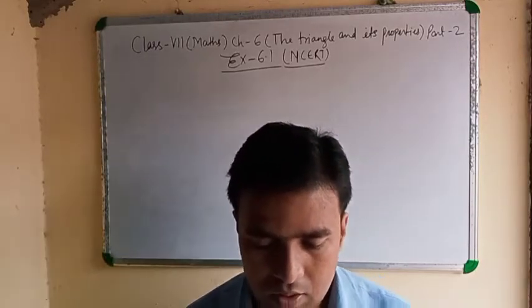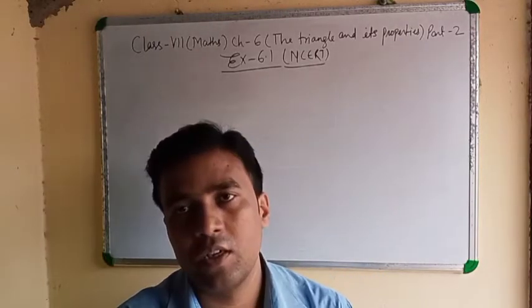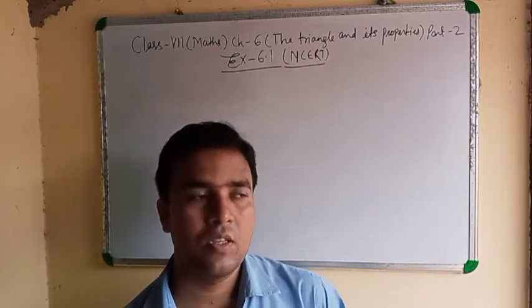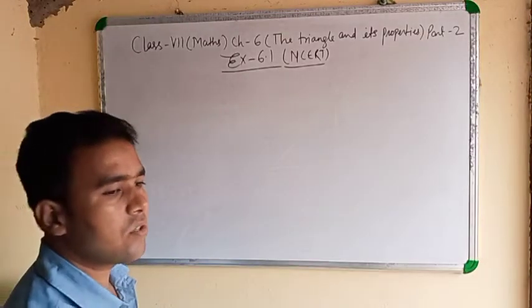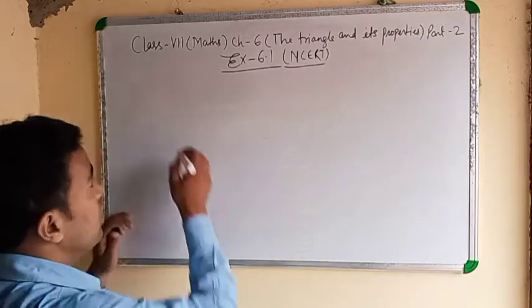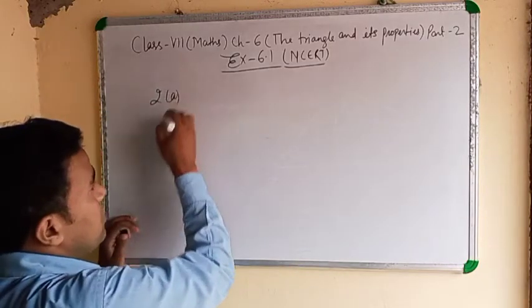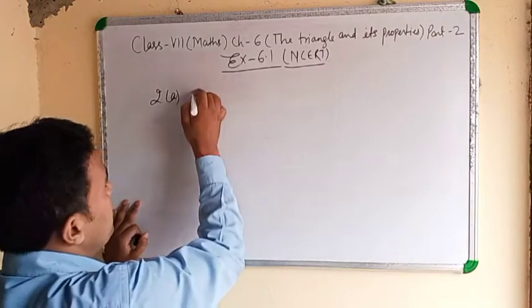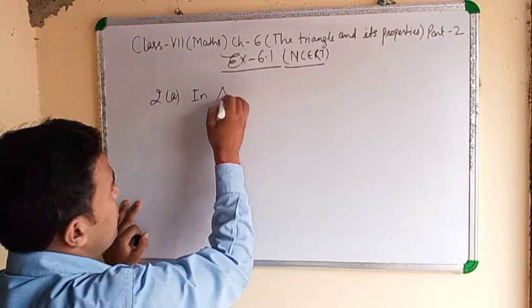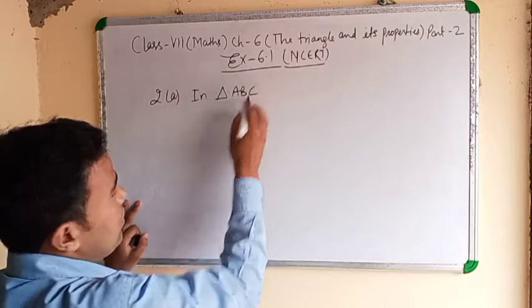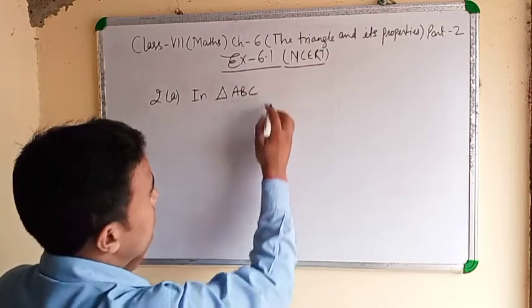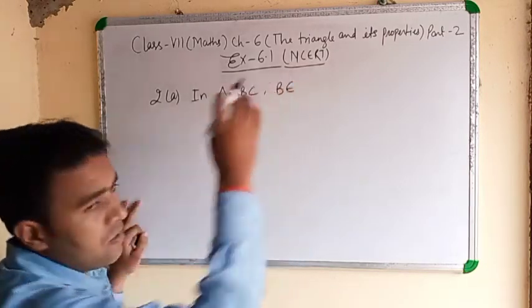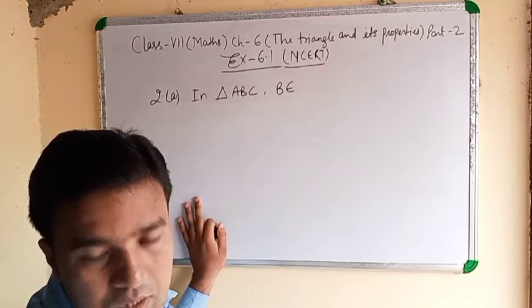Second question, draw a rough sketch for the following. Whatever is given in the question, you make that figure. Second is triangle ABC. In triangle ABC, B is a median.